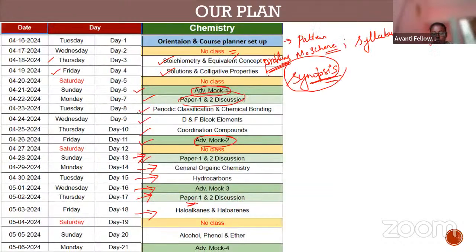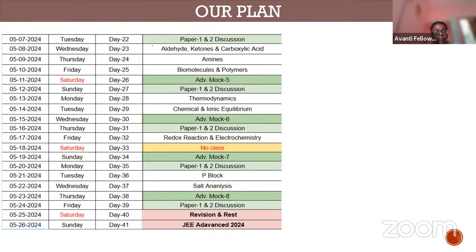Monday you will be writing mock test number 4, and we'll be discussing the papers and answers for the mock test. And then comes aldehyde, ketone, carboxylic acid, amines, biomolecules, and then the advanced mock test 5. On Sunday we'll be discussing the paper, and thermodynamics, where we'll be solving many problems.